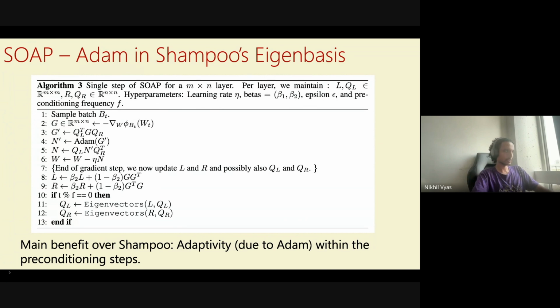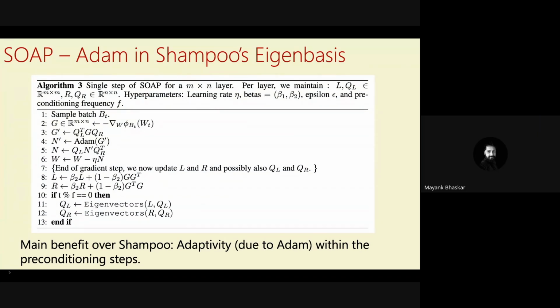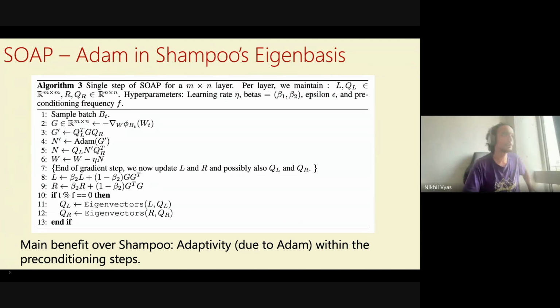Yeah, sounds good. So what's the preconditioning frequency here? We'll come to it in the plots: the frequency will be 10, but we'll also change the preconditioning frequency and compare things. There's a question of whether you have a comparison to things like Lion. For Lion, as I showed in the first slide, Lion really seems to perform about as well as Adam, at least in these language model pre-training tasks, which is something that other people have also observed.